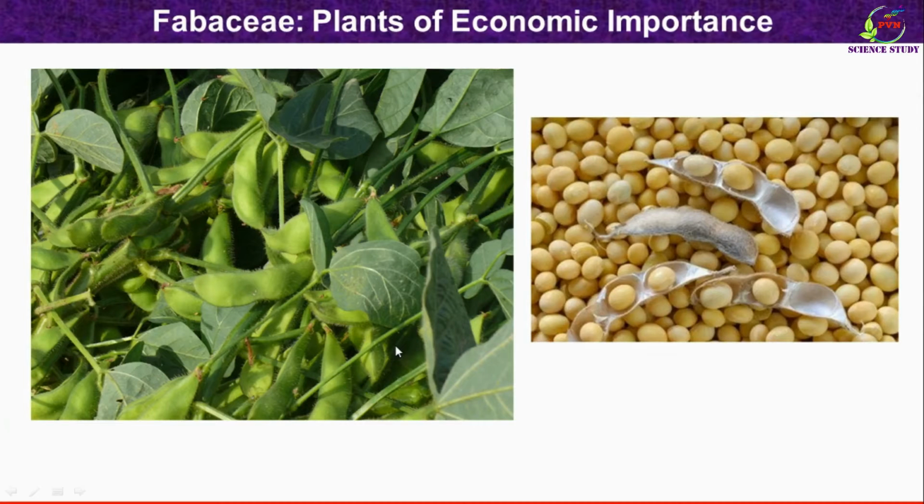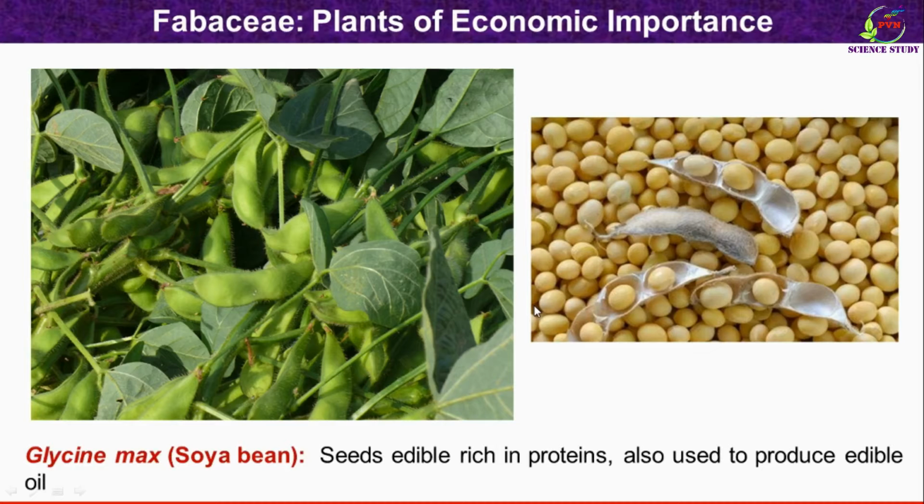Dear students, this is globally important plant. This is soybean. Botanical name of the plant is Glycine max. So this is photograph of actual plant and these are the pods. Inside the pod, these are the seeds of soybean. The seeds are edible and rich in proteins. And the seeds are also used to extract oil which is edible. We are using soybean oil in our day-to-day life.